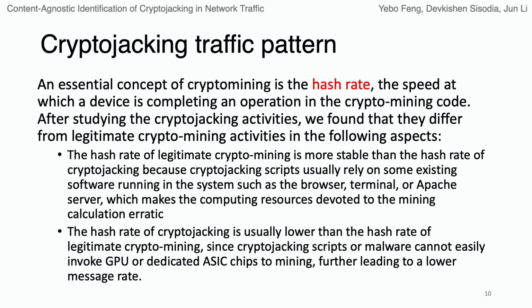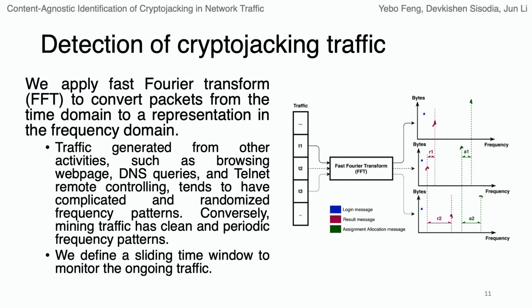Secondly, the hash rate of cryptojacking is usually lower than the hash rate of legitimate crypto mining, since cryptojacking scripts or malware cannot easily invoke GPU or dedicated ASIC chips for mining, further leading to a lower message rate.